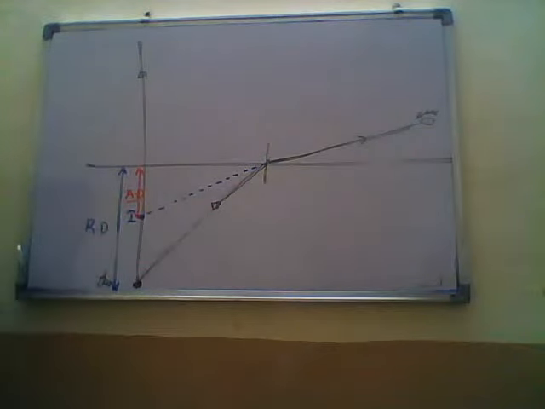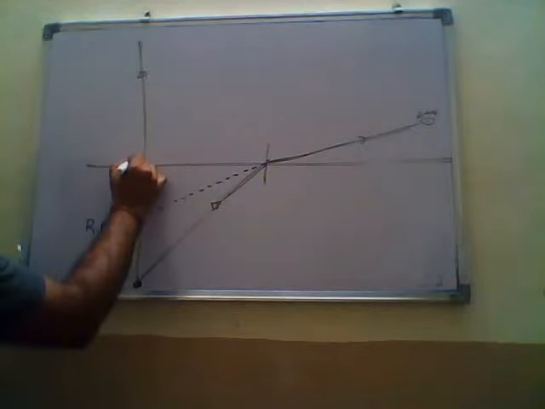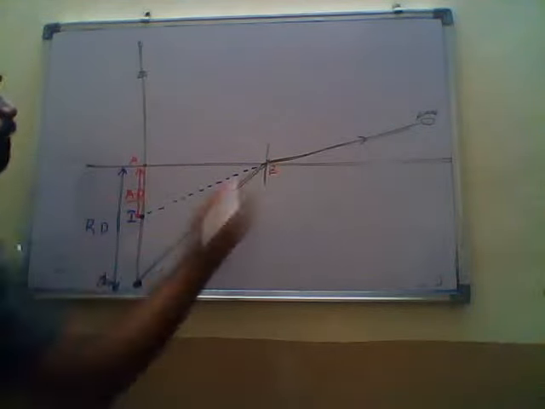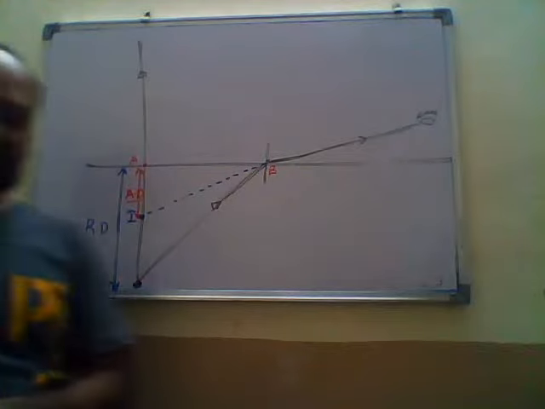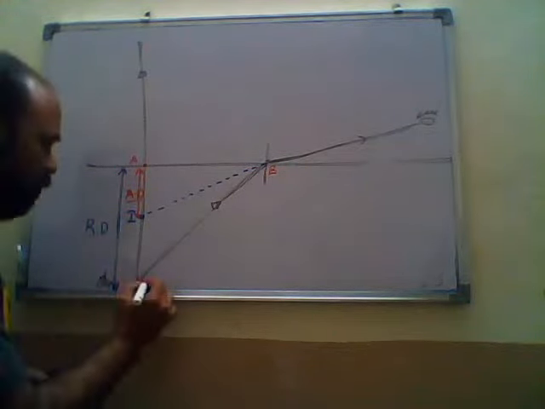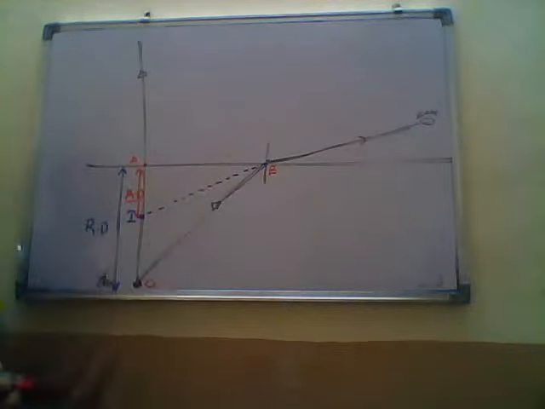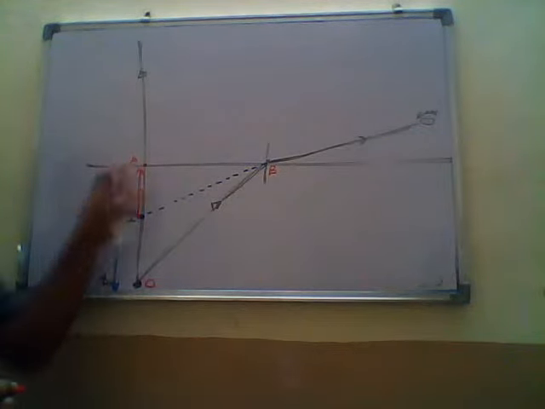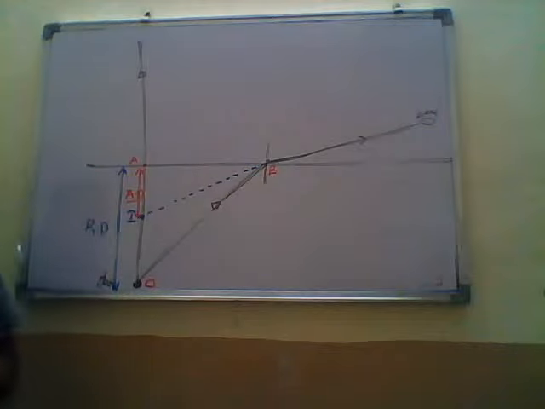So now I am giving the points. This is O, this is point A, this is point B. Now we have a triangle here. OAB is one triangle and IAB is another triangle. Here we apply Snell's law.